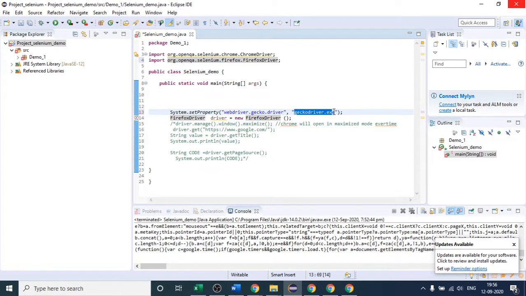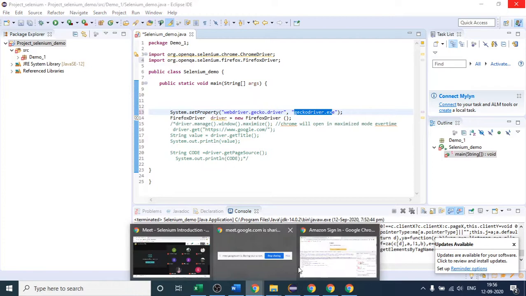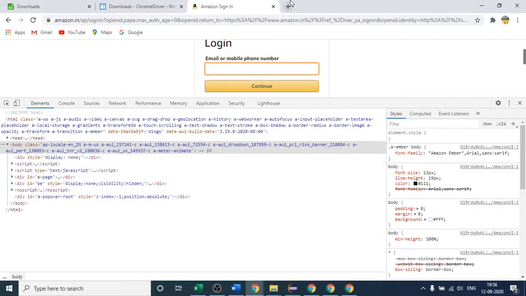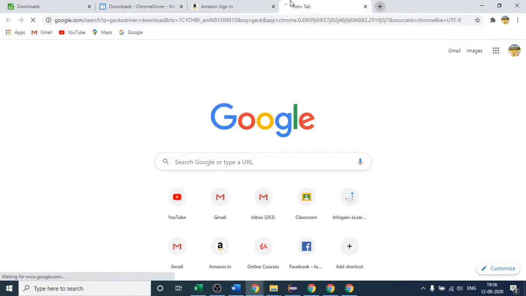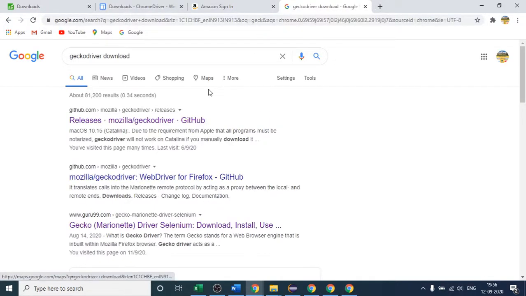So this class has one property which is this one, and that property requires the path to this file. Let us come to our browser and quickly download the Gecko driver. If I write Gecko driver download, I think this is the one, so click this first link.